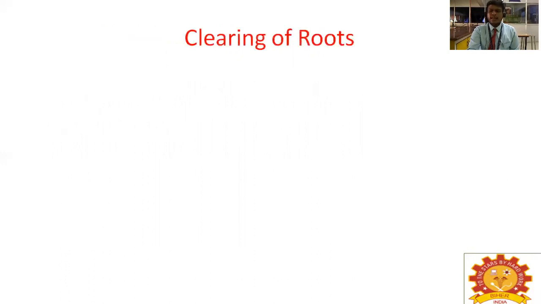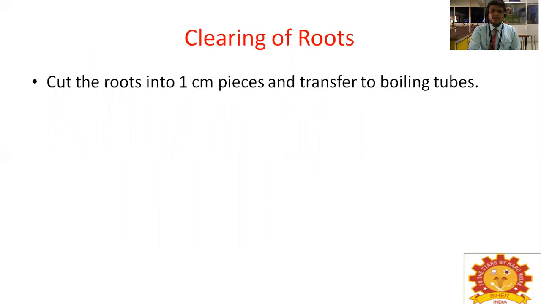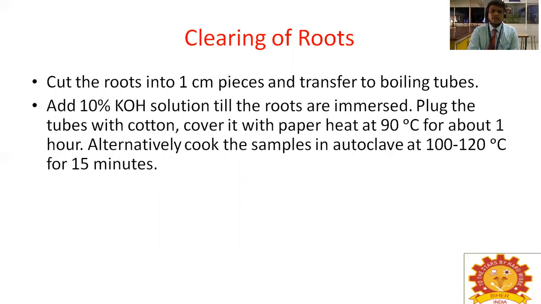Next one, clearing of roots. Cut the root into 1 centimeter pieces and transfer to boiling tubes. Add 10% KOH solution till the roots are immersed. Plug the tubes with cotton and cover with paper. Heat at 90 degrees Celsius for about 1 hour. Alternately, cook the samples in an autoclave at 100 to 120 degrees Celsius for 15 minutes.